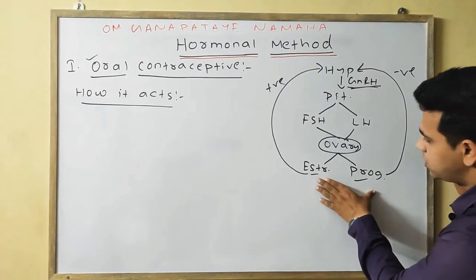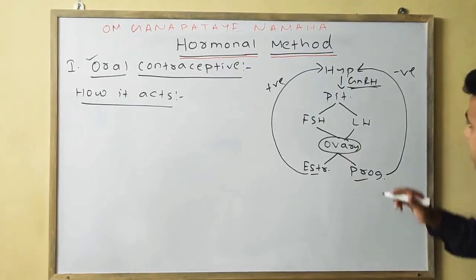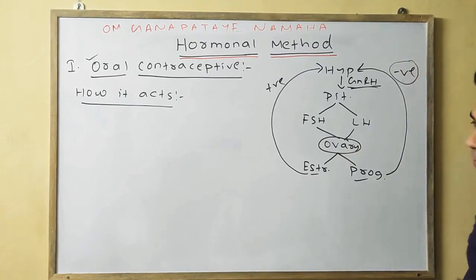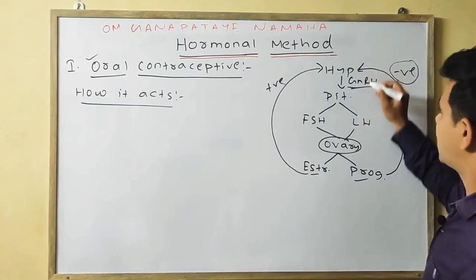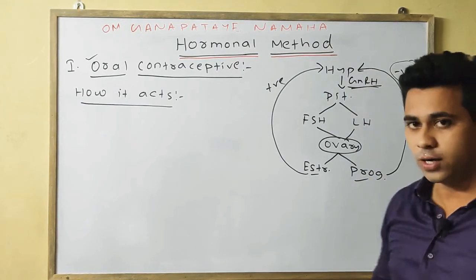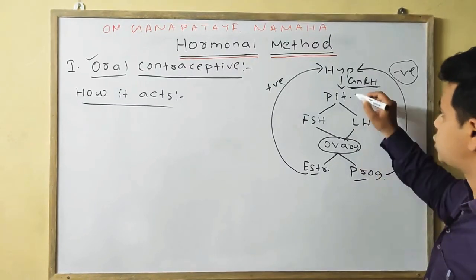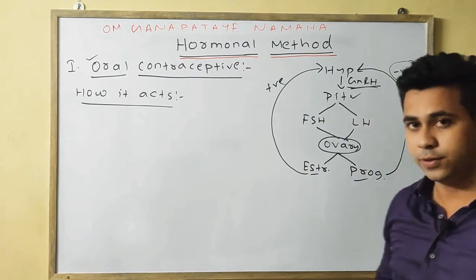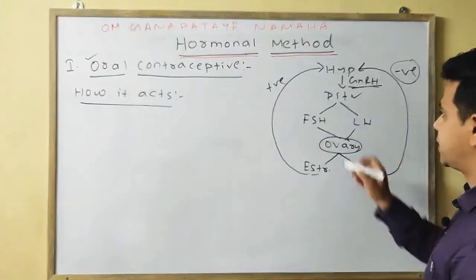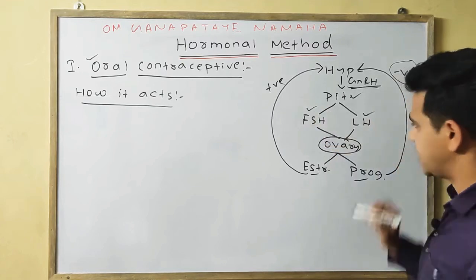As the sufficient amount of hormone is present, obviously the negative feedback occurs, by which the hypothalamus will stop secreting the gonadotrophin releasing hormone and stop stimulating the pituitary gland. Eventually it will stop secreting the FSH and LH.